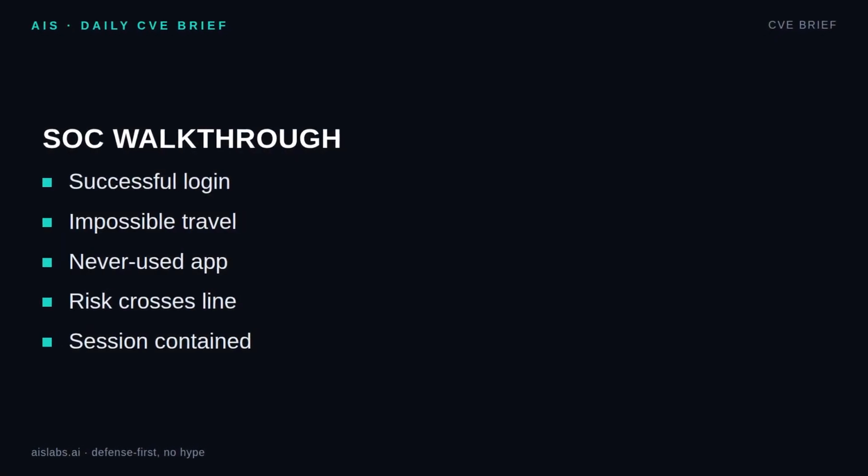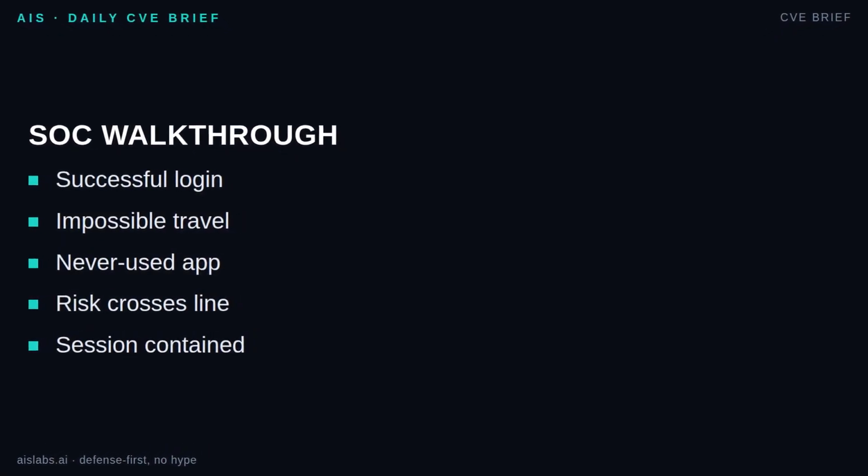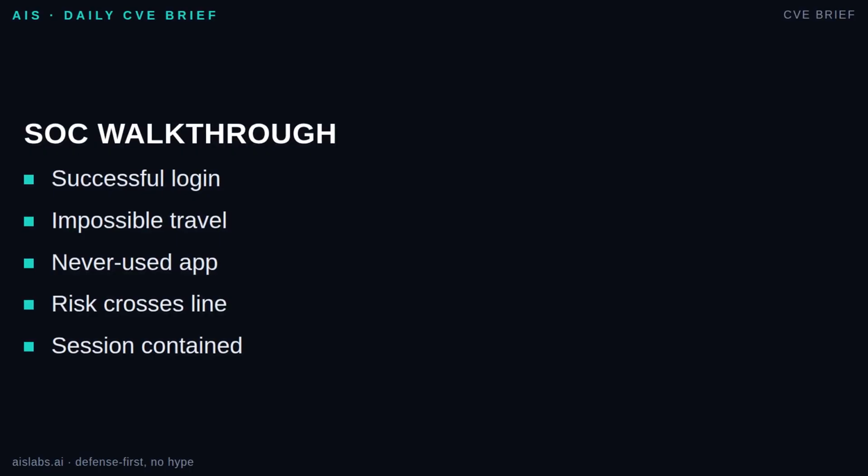Here is a generic SOC story. At 8:40 a.m., a sales user logs in from their normal city. At 9:05, the same account appears from another continent. The tool marks impossible travel. The second session uses a browser and device fingerprint never seen for that account. Risk rises. Minutes later, the account opens a contract archive it has never touched, then searches for customer export files.